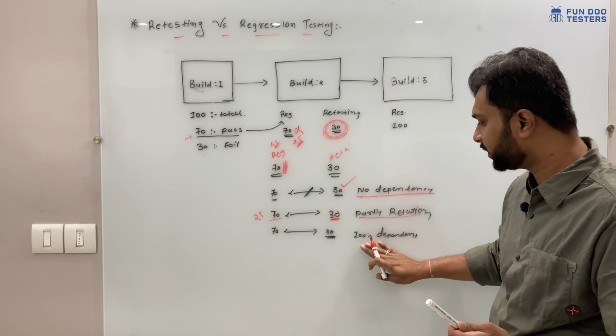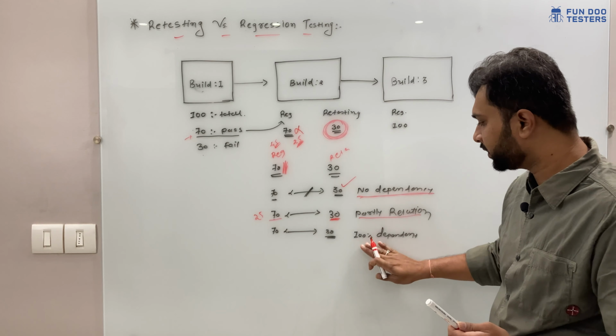Again we have to check the dependency, partial relationship or 100% dependency. Based on that we will segregate the test cases. If there is no dependency, then we are not going to execute. If there is a dependency, then we will count the test cases, let's say 40. Then we are going to execute only 40. And if there is 100% dependency, the same thing, again we are going to perform 85 test cases. The same procedure will happen in build 3, build 4, build 5, and so on. So now I hope regression testing and retesting is clear.